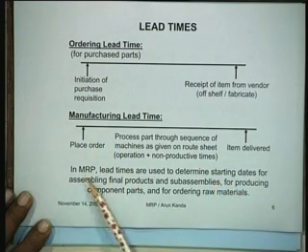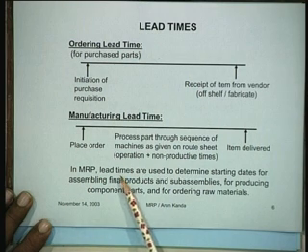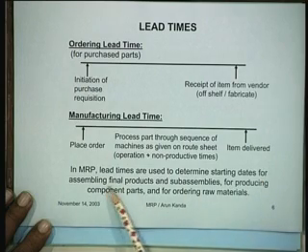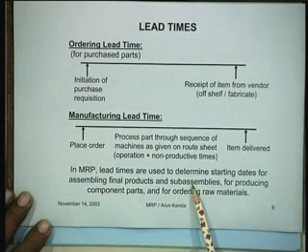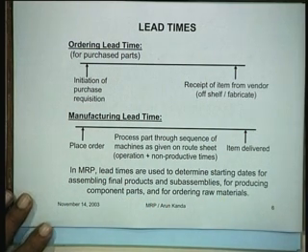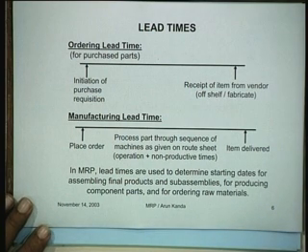In MRP, we require lead times because they are used to determine the starting dates for assembling final products and sub-assemblies, for producing component parts, and for ordering raw materials. Anything that you procure or produce has a time requirement or a lead time. It could either be an ordering lead time for those items which are procured, or a manufacturing lead time for those items which are manufactured. And this is a typical input to the MRP system.